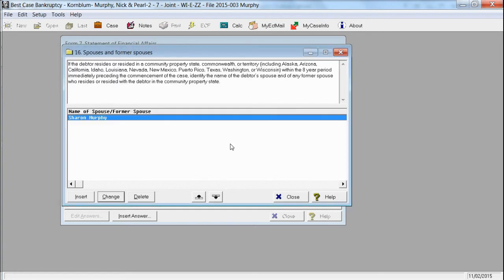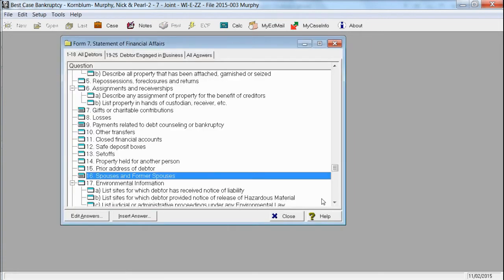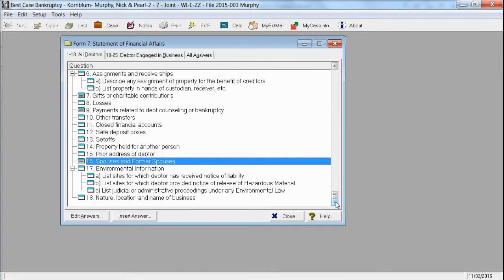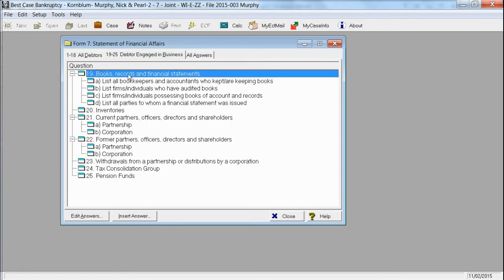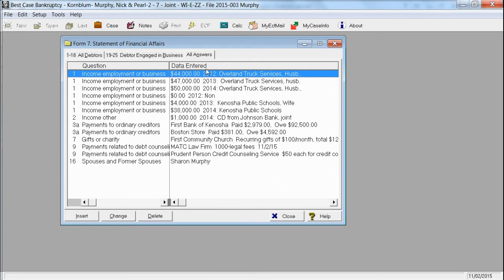We just say OK, and we close that. If there's any environmental information about the business, we will put that. So if they are currently engaged in the business, we need to list all the information about auditing the books, inventories, etc. And then we have a list of all the answers.